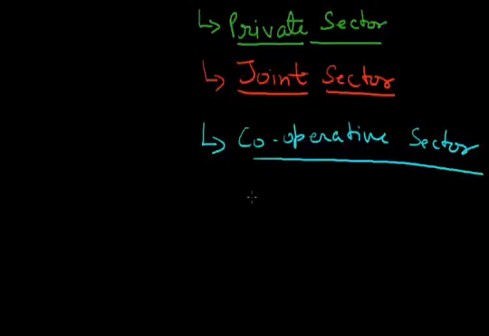Here the people cooperatively collect their materials and produce the product, and the government helps by playing the role of supplier, which helps to supply all these products to different parts of the country. That's why this is called a cooperative industry, and the best example of the cooperative sector is Amul.